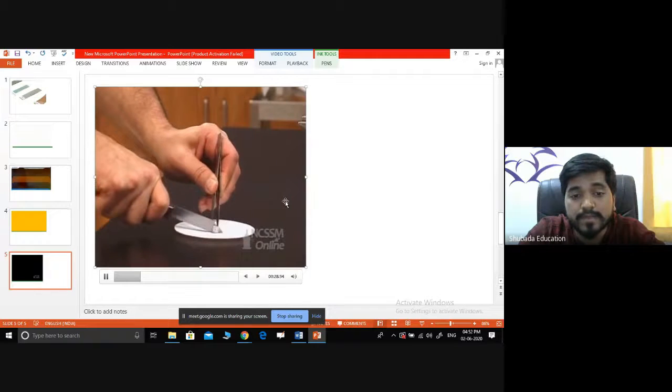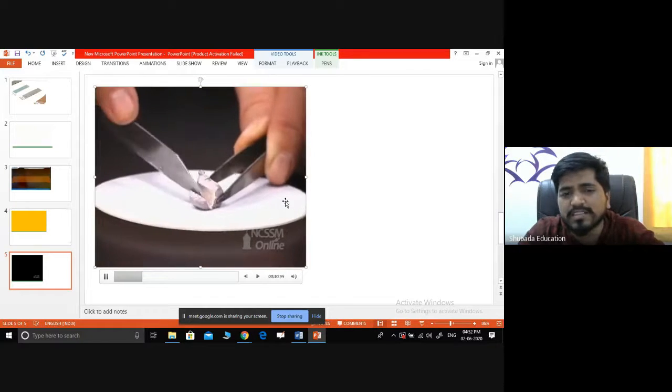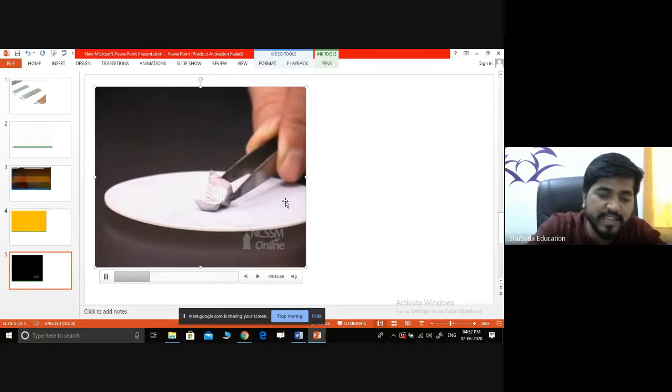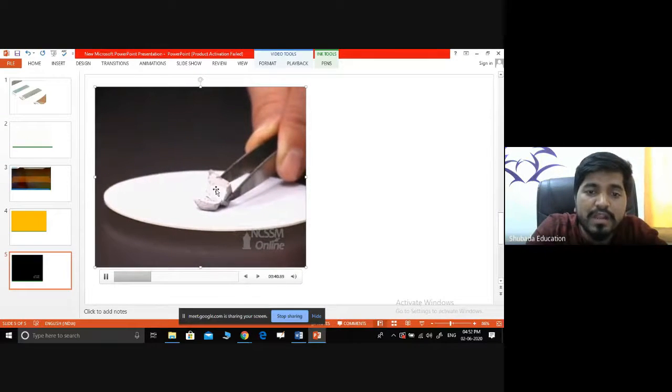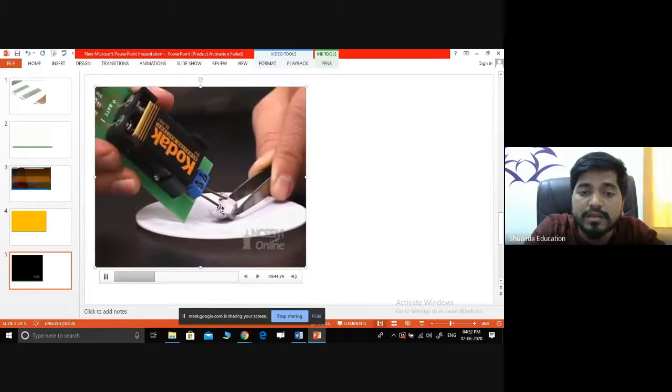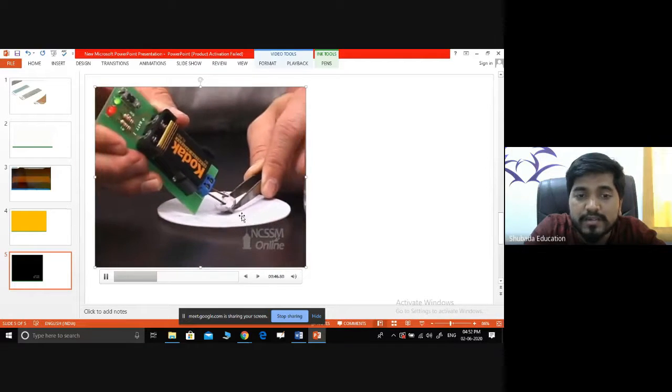Softer as you go down the column. It is so soft, we can cut it with the help of a knife. As we cut off the oxide layer, we can see the shiny metal underneath. As we saw, metals have lustrous property. It will shine when we cut. See here, it is shining.